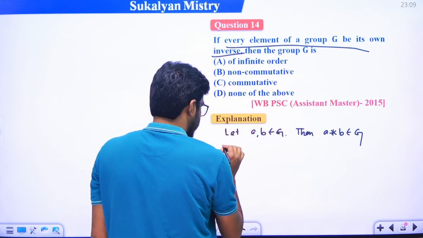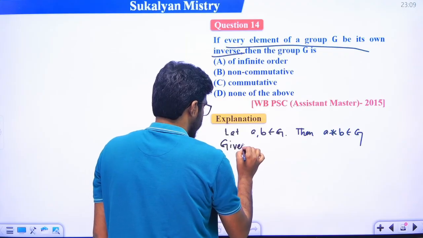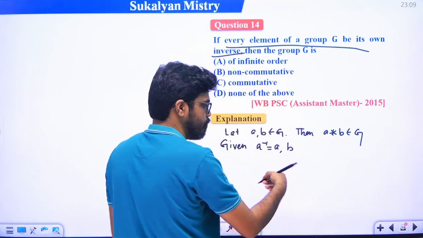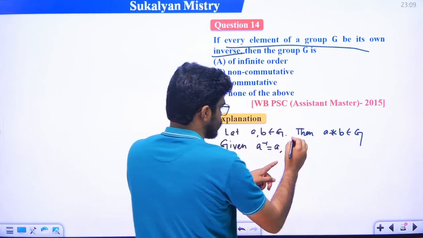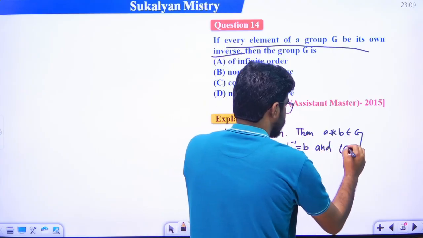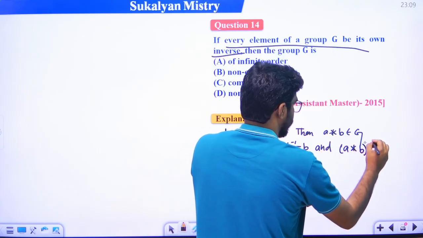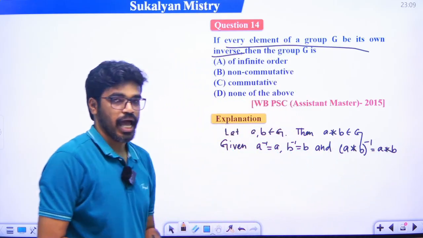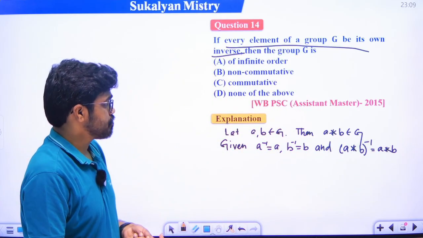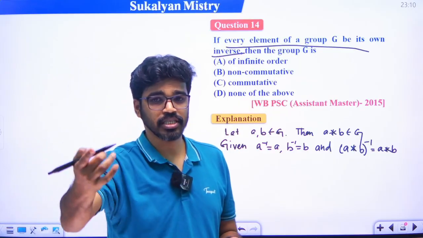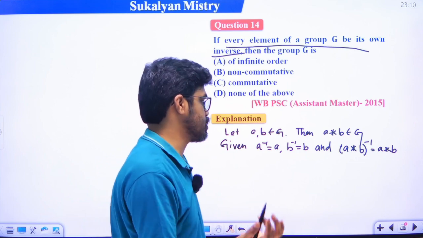So what is given here? It is given that A inverse is equal to A. Every element has its own inverse, that is A inverse is equal to A, B inverse is equal to B, C inverse is equal to C, and also it is given that (A star B) inverse is A star B.